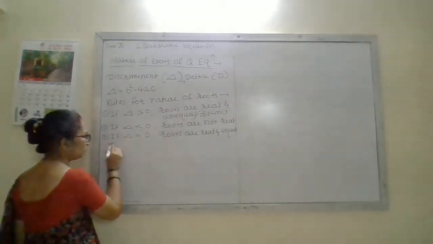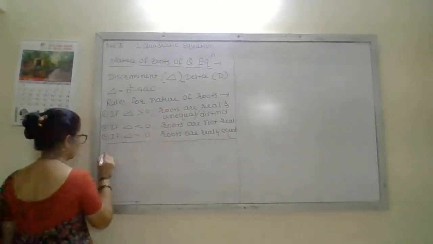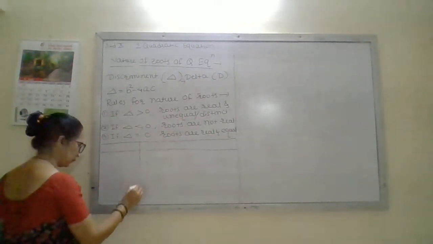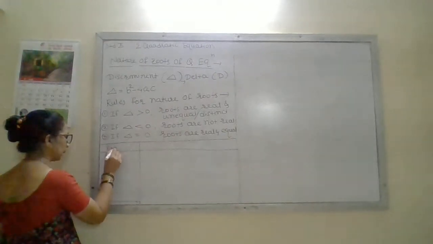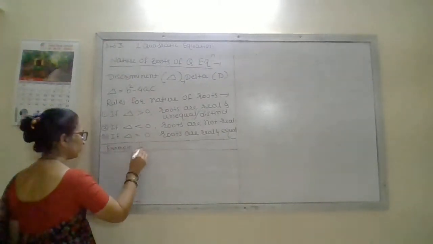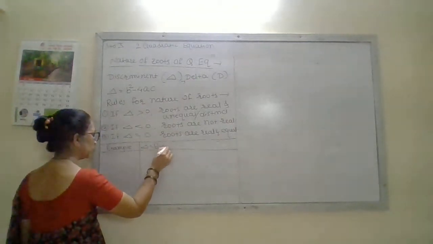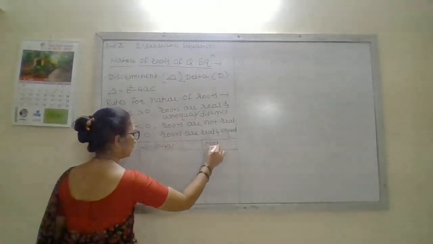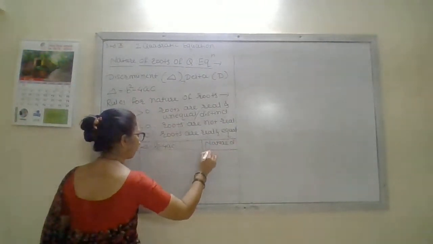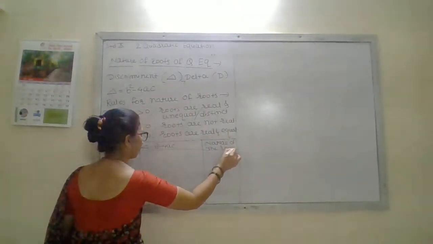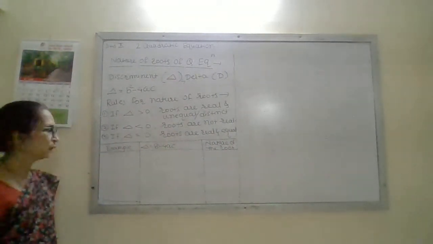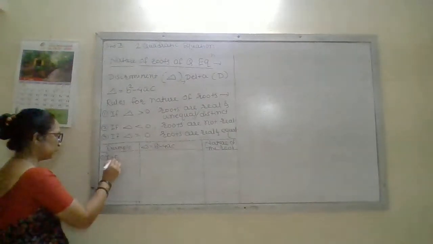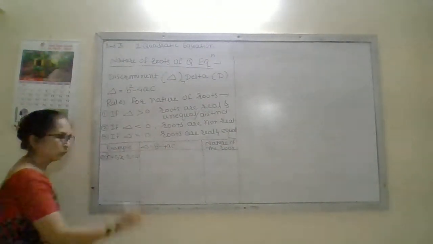Now depending on that, we are taking some examples. I am making a chart to explain all three types of sums. Here I am writing example, value of delta, meaning b square minus 4ac, and according to that, in short we will write nature of the root. First equation I am taking x square plus 5x minus 2 equal to 0.